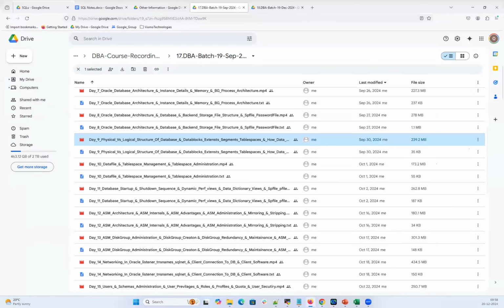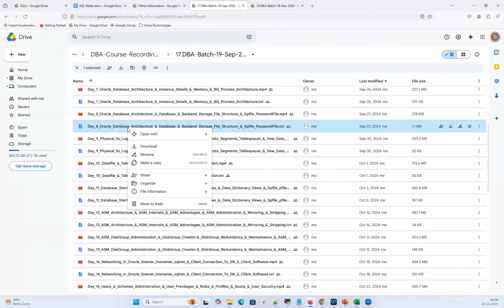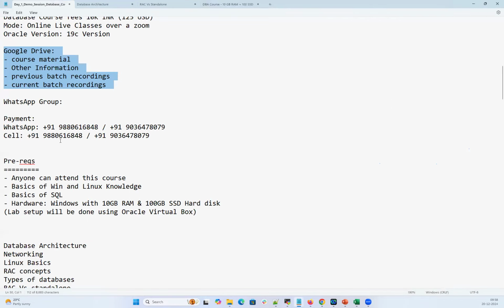Not only lifetime accessible, even if you want to download it locally onto your laptop, there is no restriction on that, including the PPT also. Yes, everything. And there is a dedicated WhatsApp group for registered students. It is not only for this particular course. Even after completion of this course, you can keep it active and ask any questions, queries, or support assistance. You can always use the WhatsApp group.